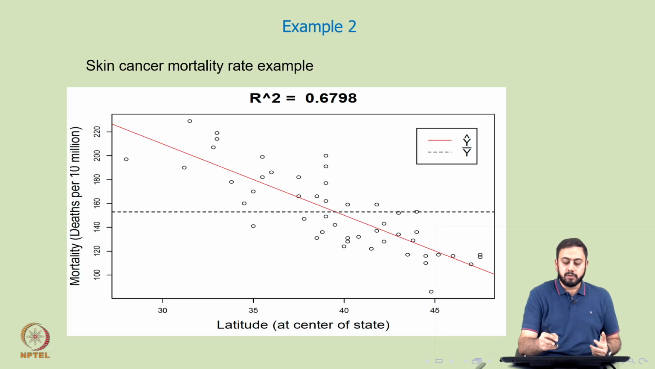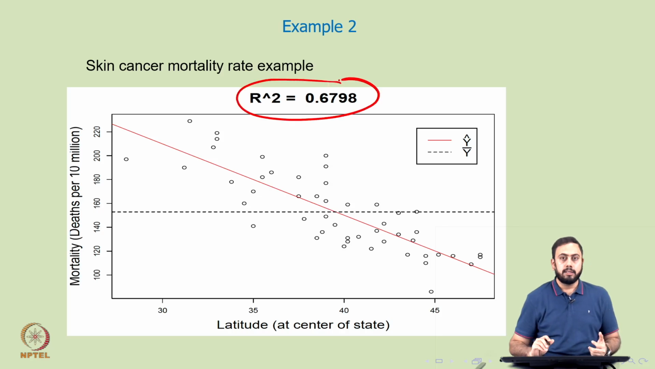But more interestingly, the capital R square value in this context is pretty strong. It's not close to 0 of course, but it's pretty decent. So close to 0.7, right? Exactly 0.6798, close to 0.7, which is pretty decent. And we'll very soon see the properties of capital R square, but a value of capital R square closer to 1 indicates a very nice fit, while a value of capital R square closer to 0 indicates a not very good fit.